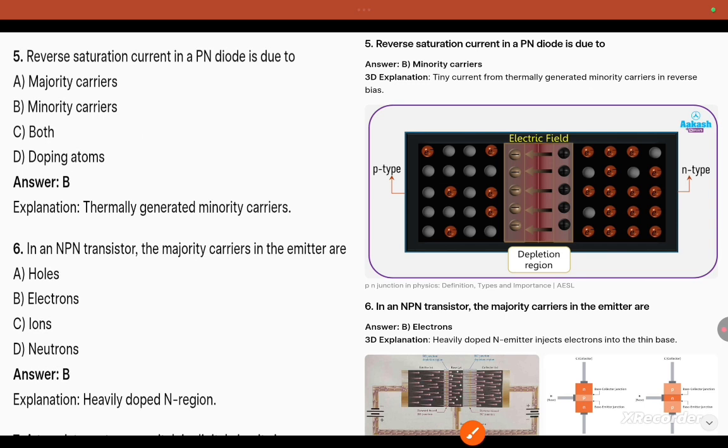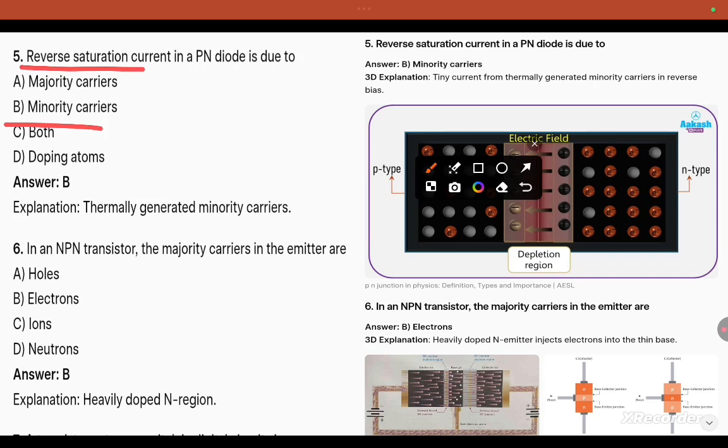Coming to the fifth one, reverse saturation current in PN junction diode. In reverse saturation, that is nothing but minority carriers. The current is from thermally generated minority carriers in reverse. So minority carriers are generated in reverse saturation of a PN junction diode.